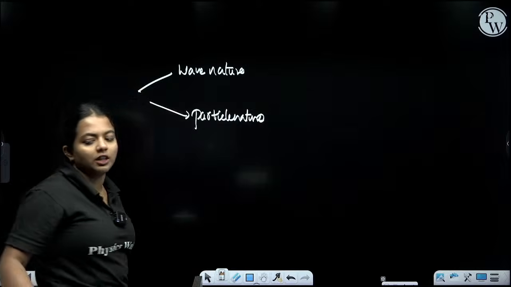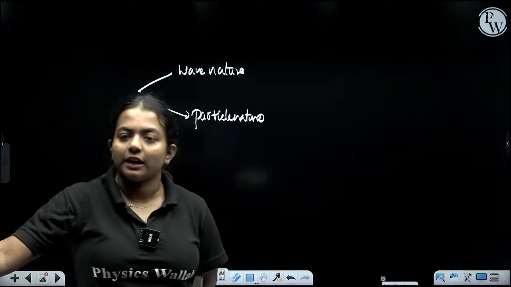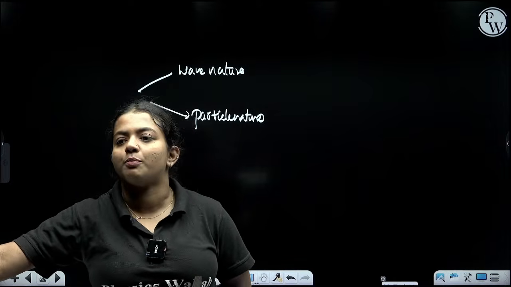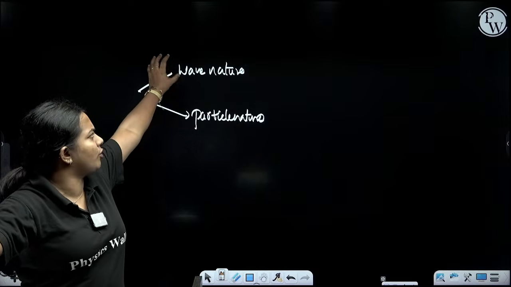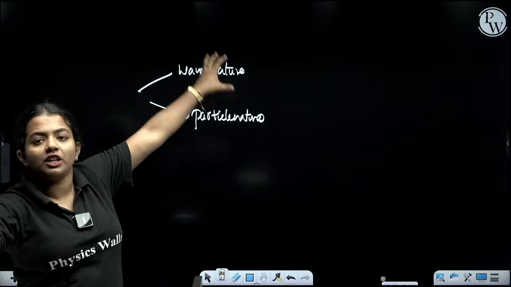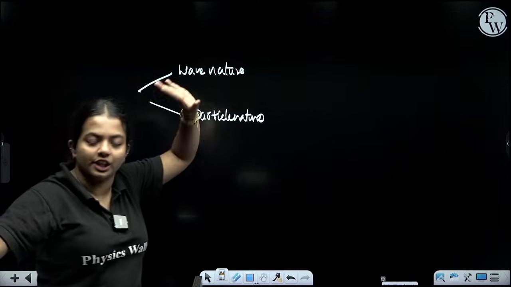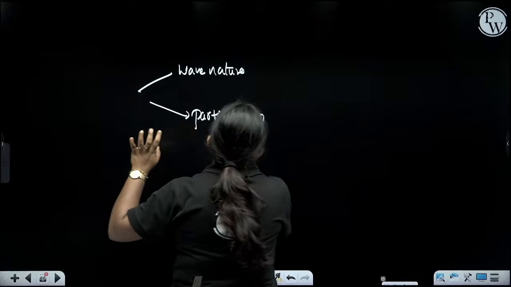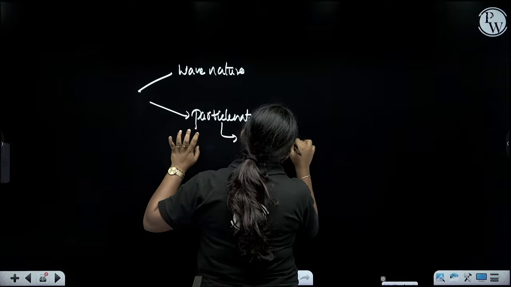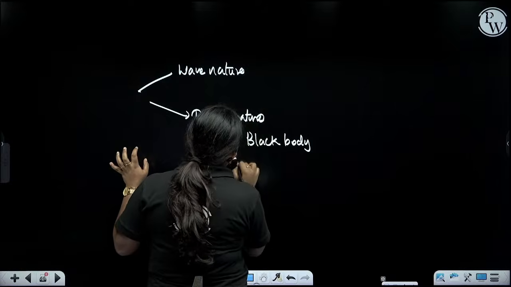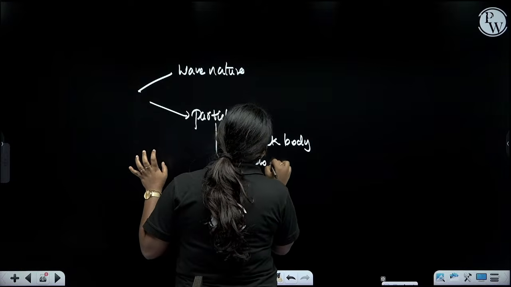You have the wave nature and the particle nature. Interference and diffraction of the wave nature are not going to be discussed. We will be discussing the black body radiation and the photoelectric effect.